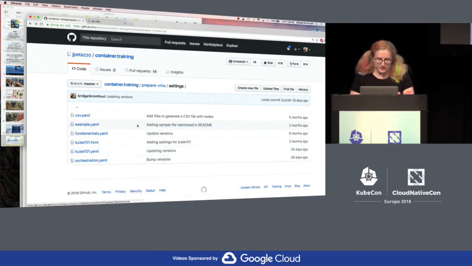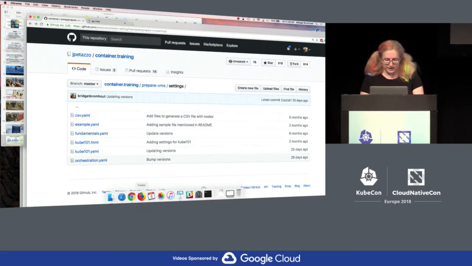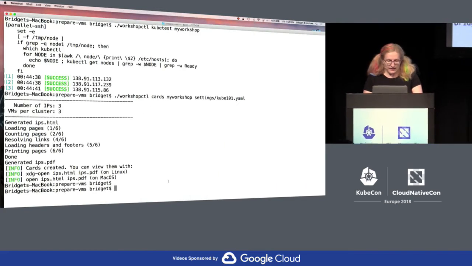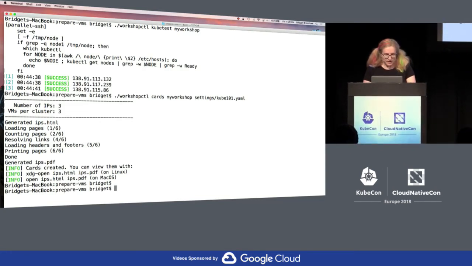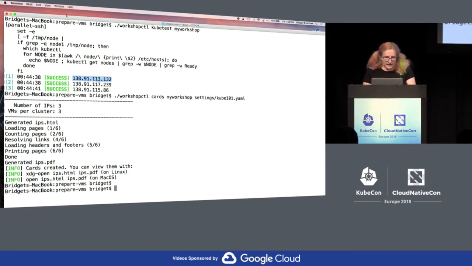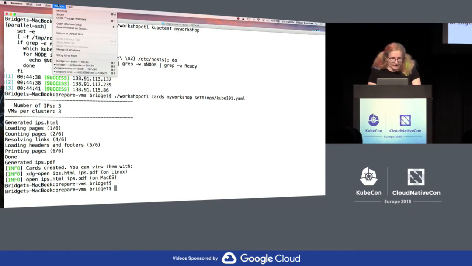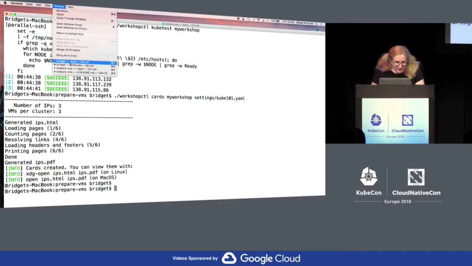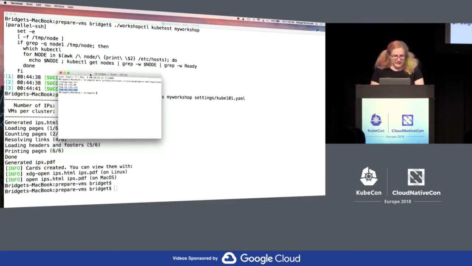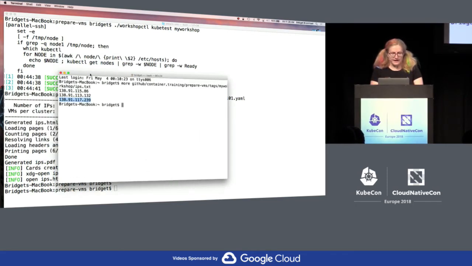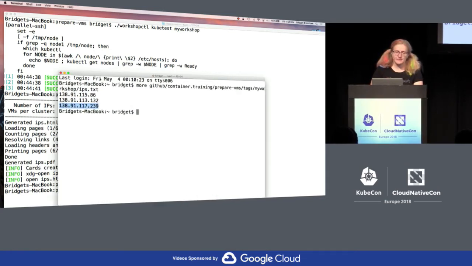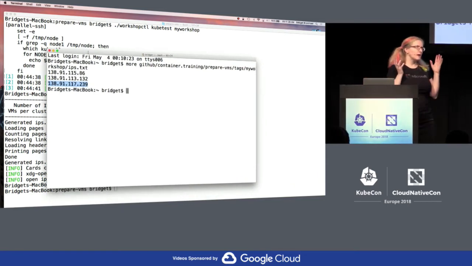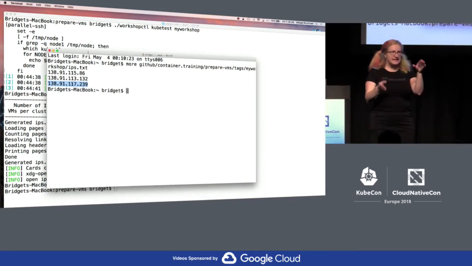actually there now. We've already got the VMs prepared, so let's take a look at the VMs themselves. Let's log into them. Oh, and I should look. This is the, let's see, I have a different window that I opened. Yep. Okay, so this is the file, and when you create a bunch of VMs, you just get all the IP addresses in this file.